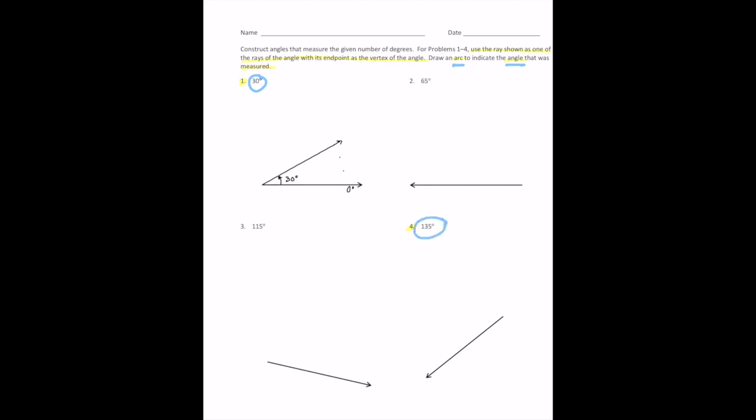And I want to create, again, another ray from there. It's your choice how you want to go about doing this. I'm going to try going from the left to the right this time, so that means I'm measuring in this direction. Now I'm going to place my protractor down and call it out. This is obviously my vertex point with the target on my protractor, and 0 degrees starting this way on the left side this time.